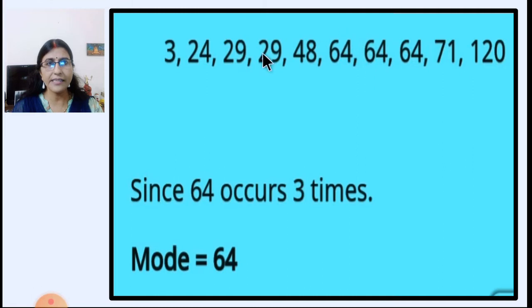Now here in these observations you can see 64 is repeated 3 times. It's written 3 times. So 64 occurs 3 times. So mode is equal to 64.